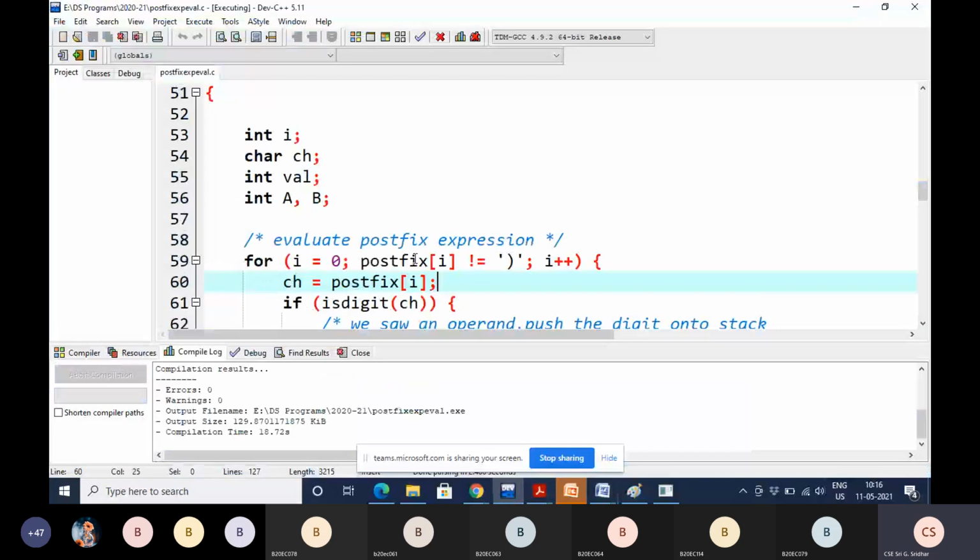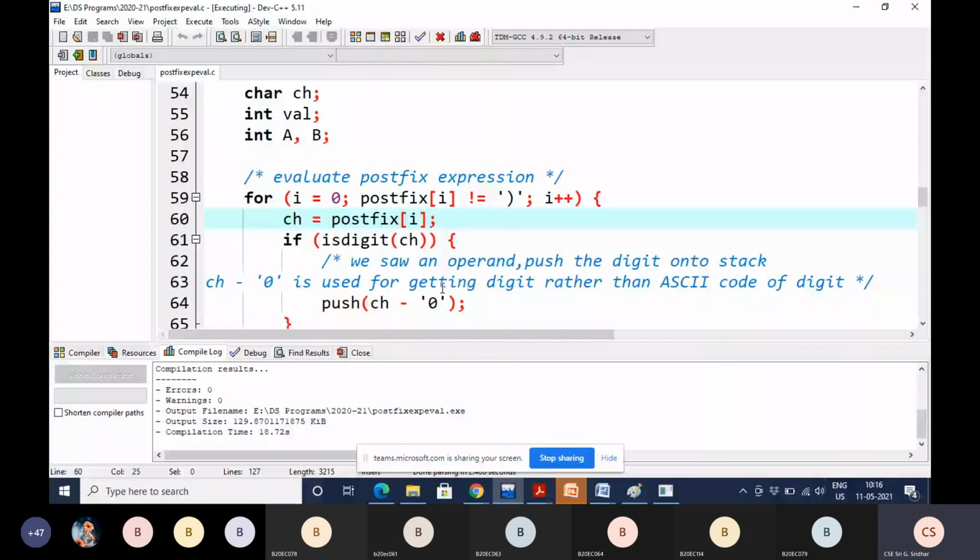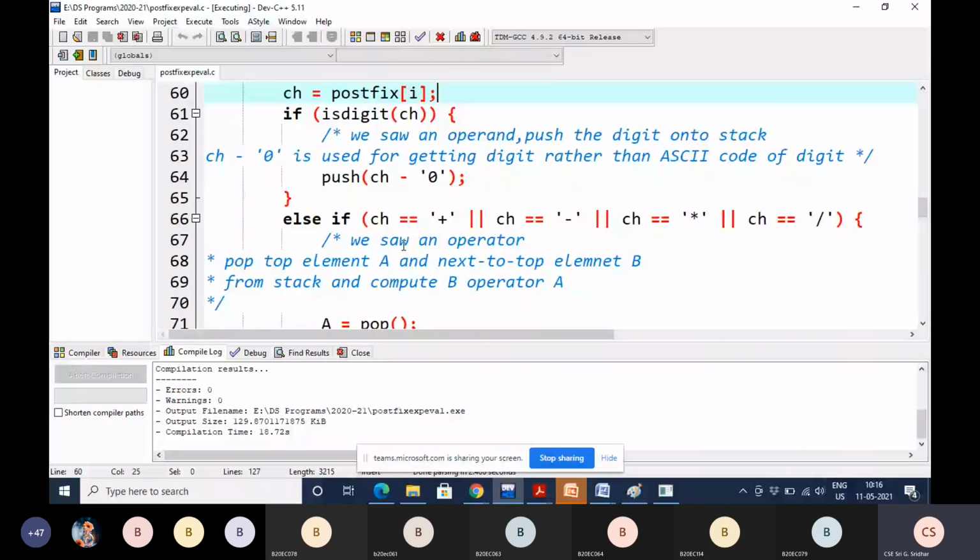Again 5 you are storing in the character variable. If it is a digit, then again you have to convert that 5 in ASCII format into the digit 5. After conversion, you push that digit 5 into the stack. Now that is also completed.